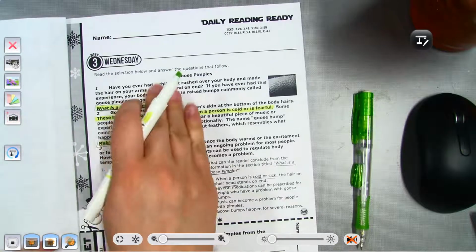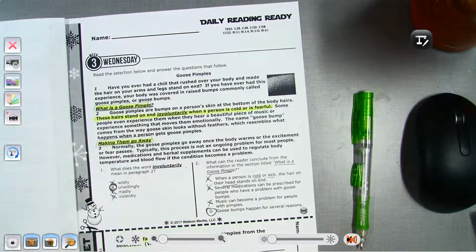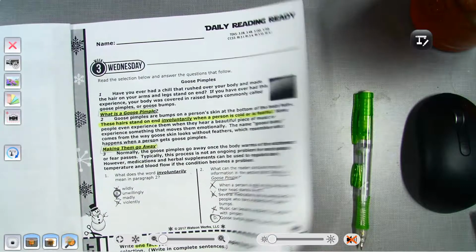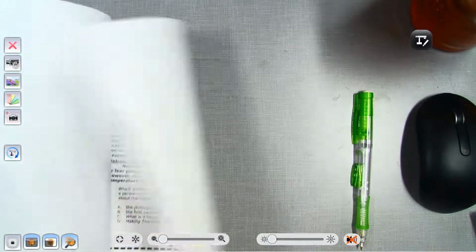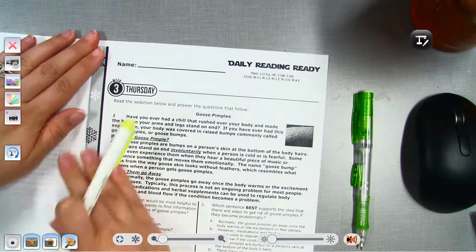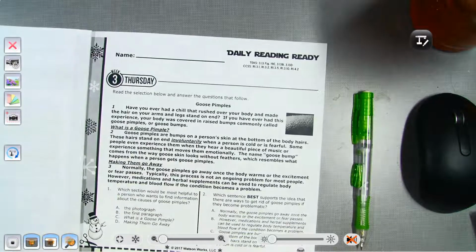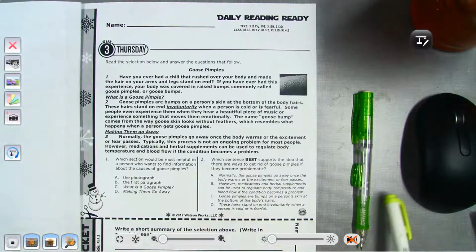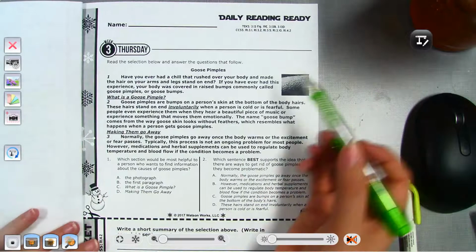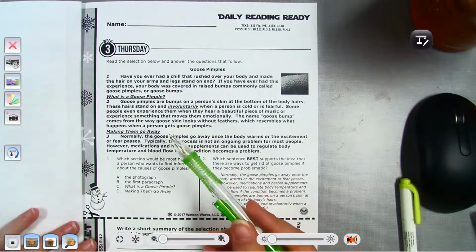Okay. And it has to come from this. Okay, let's look at Thursday's. So we're doing the same thing. It's the same passage. So let's go ahead and answer the question since we already read it.